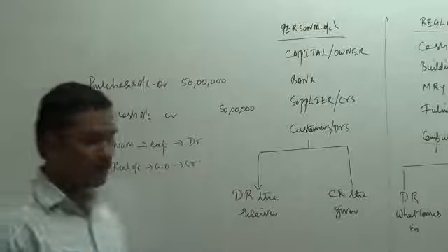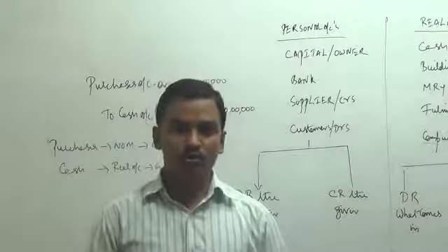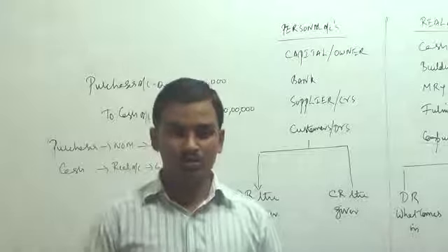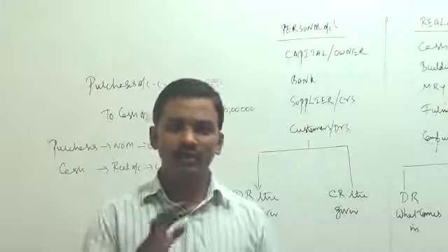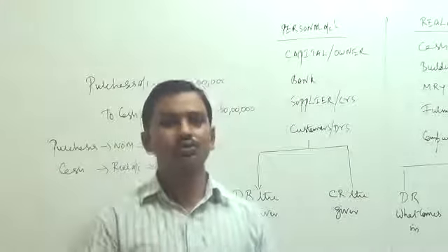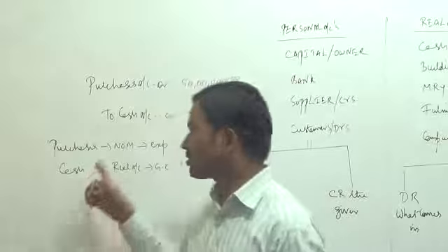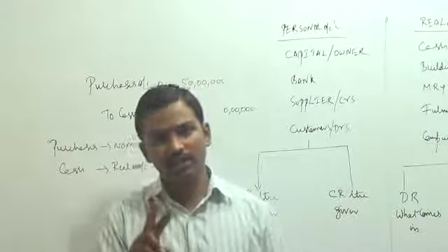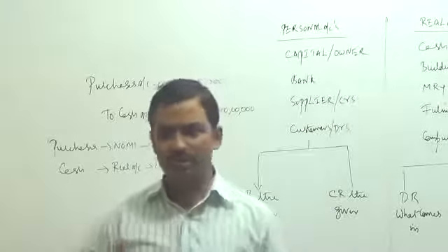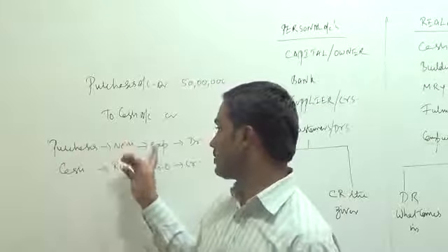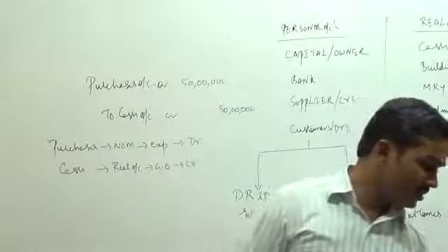Okay. There is an alternative treatment also. There is a school of authors, and in many books also it is written, that raw material, goods, inventory are real accounts. Nothing wrong. You can even treat raw material and inventory as real accounts. If you apply real account rules to inventory, then when you purchase it, inventory is coming in, so that account has to be debited. So whether you treat inventory as a real account or a nominal account, the entry is not going to change, it is going to remain the same. So what is the entry we are going to write? Purchases, nominal account, expense, debit. Cash, real account, going out, credit. Okay. Now let us take up the next transaction.